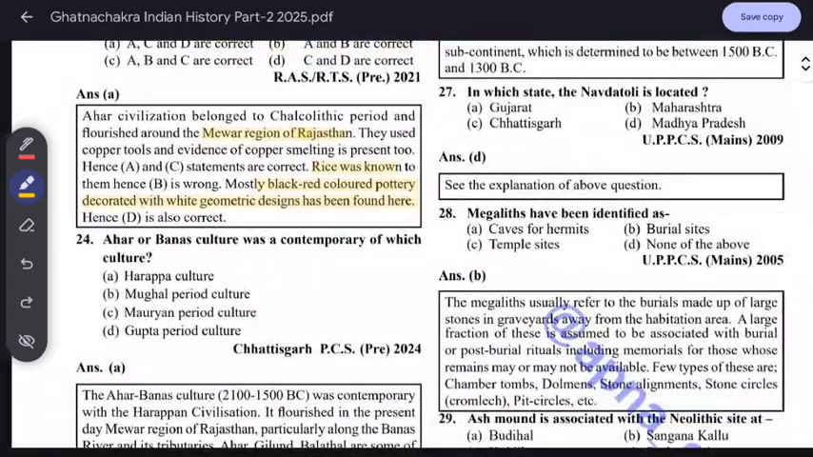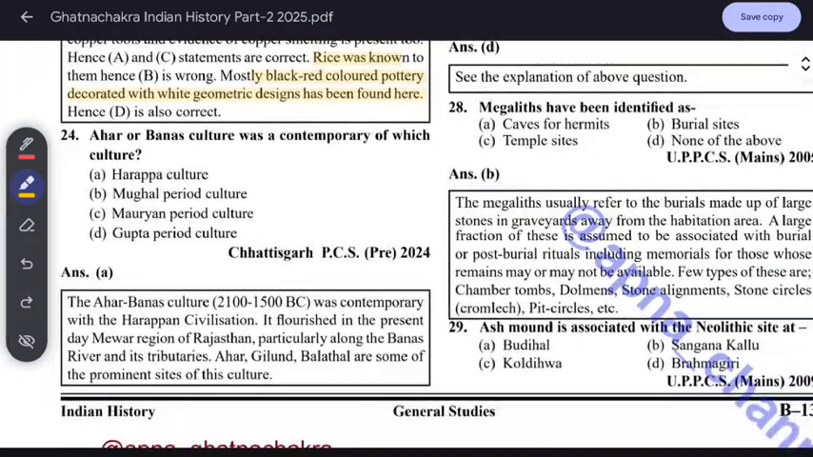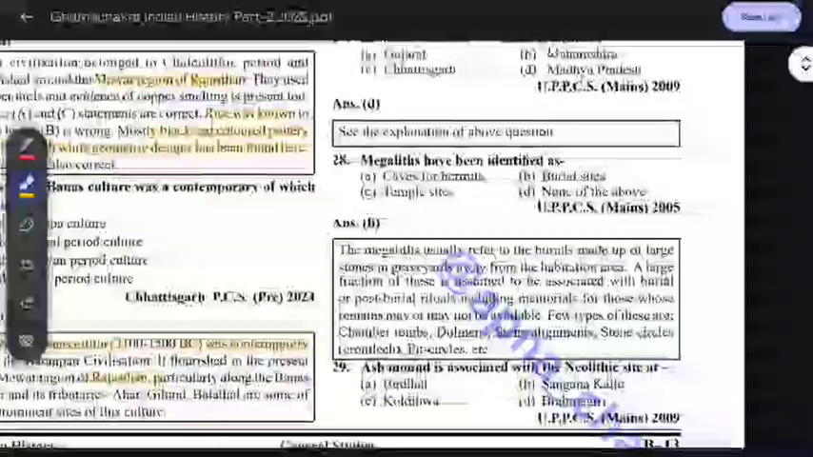Ahar or Banas culture was a contemporary of which culture? Harappa culture. The Ahar Banas culture, around 1500 BC, was contemporary to the Harappa civilization. It flourished in the present day Mewar region of Rajasthan, particularly along the Banas river and its tributaries. Ahar, Gilund, and Balathal are some of the prominent sites of the culture.